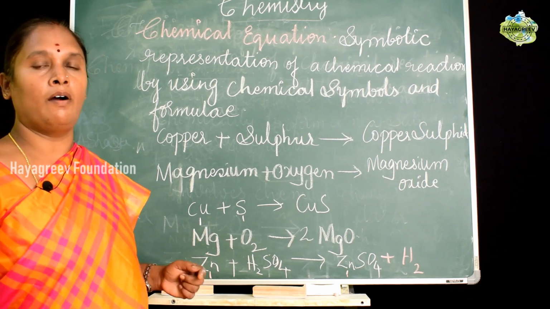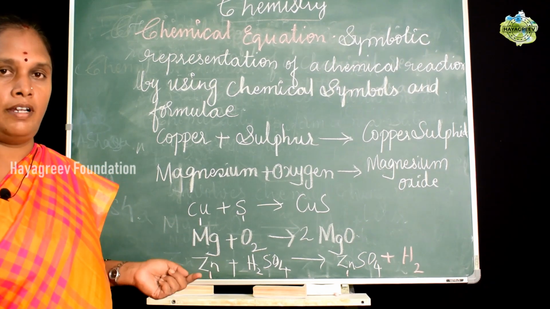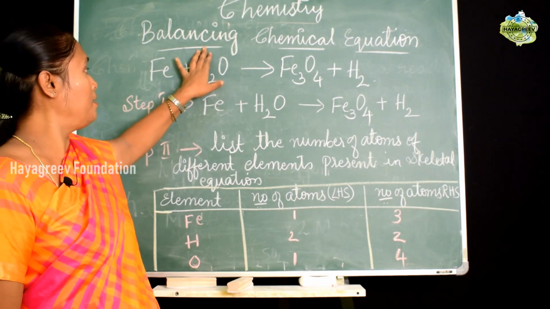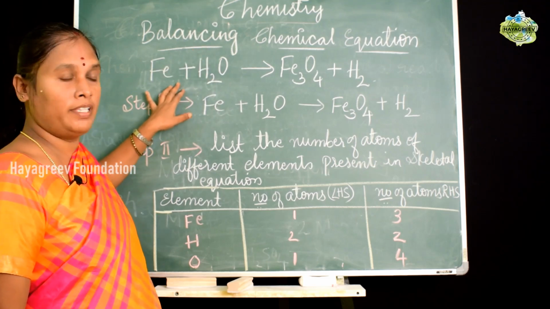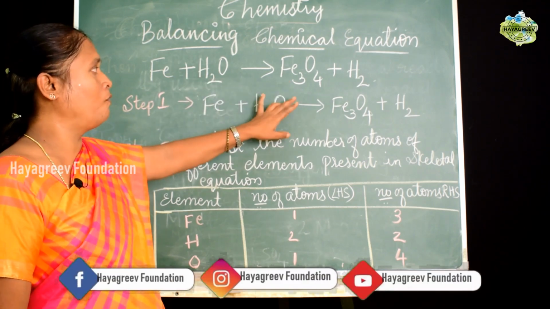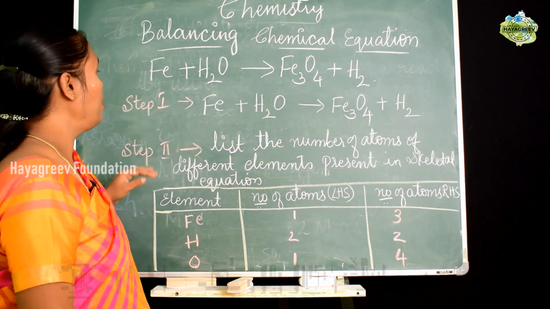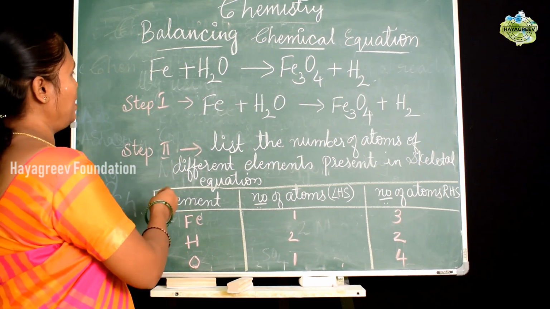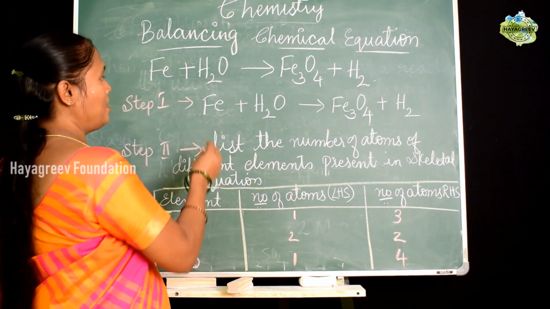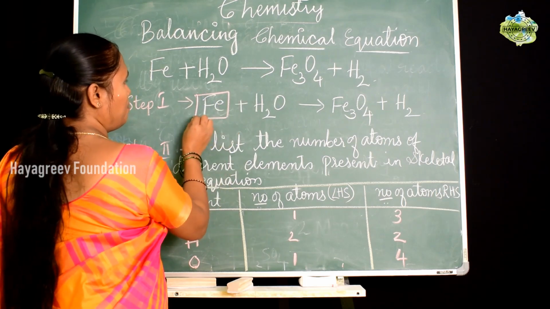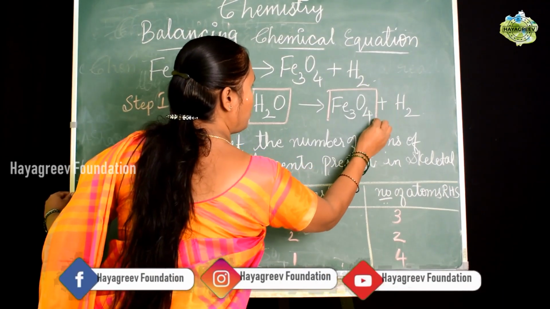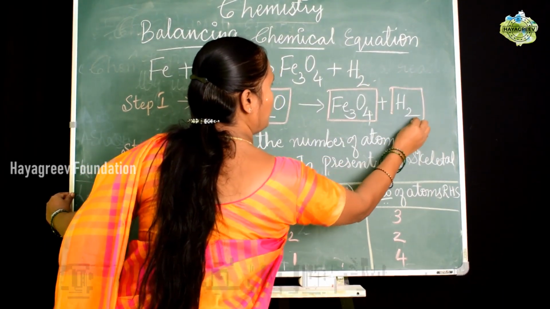Now let us understand how to balance a chemical equation in steps. To understand the process of balancing chemical equations, we have taken the example of this equation wherein Fe, iron, combines with water to form Fe3O4 plus 4H2. The first step of balancing a chemical equation: whatever skeletal equation we have taken which is not balanced, we put boxes around it, to understand that we should not change anything inside the box.